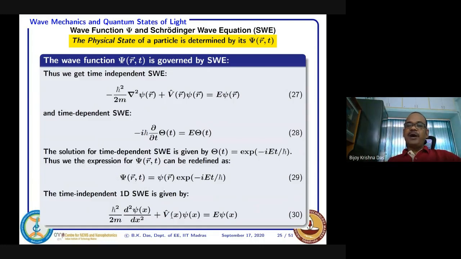That can be found if you define a certain kind of operator corresponding to that type of measurement. If it is a momentum operator, a position operator, or an energy operator, you have to mathematically operate on this wave function. Then you should be able to predict the value you are going to get. That is the whole idea of quantum mechanics, quantum technology and quantum applications.